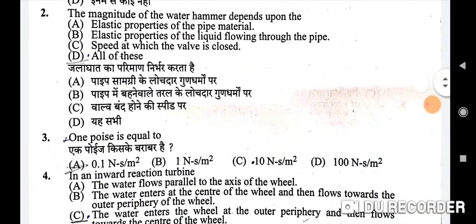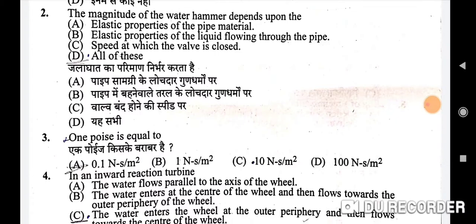The second question is, the magnitude of the water hammer depends upon the. The correct option is all of these. It depends upon the elastic properties of the pipe material, the elastic properties of the liquid flowing through the pipe, and also the speed at which the valve is closed.